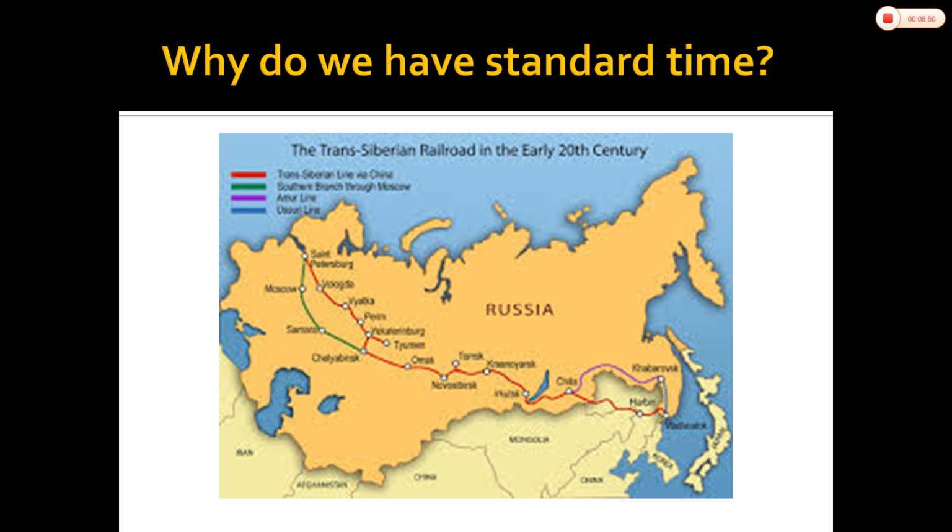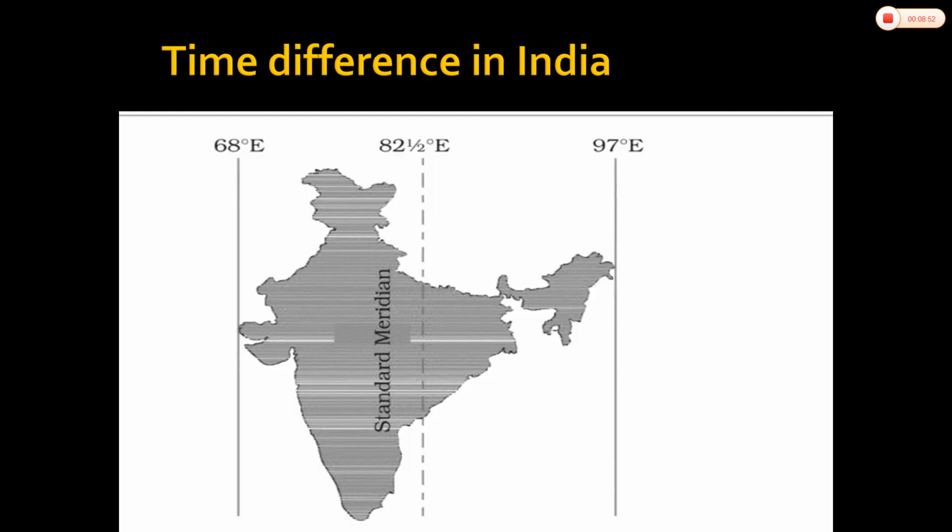So in India, for instance, there will be a difference of about 1 hour and 45 minutes in the local times of Dwarka in Gujarat and Dibrugarh in the east, in Assam.